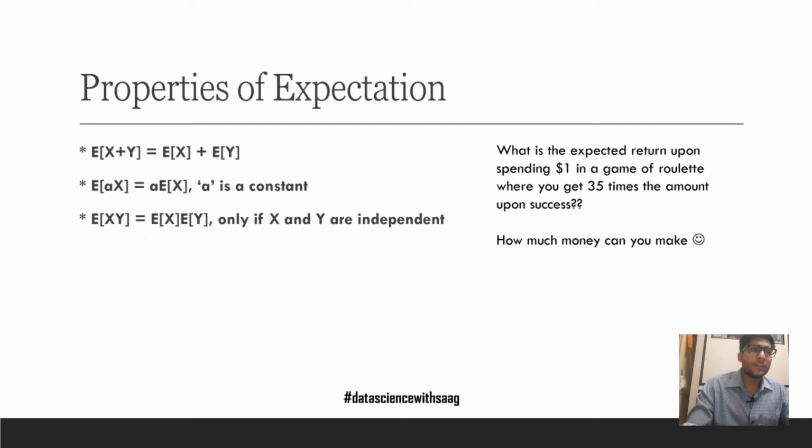Let us proceed further with some more properties of expectation. The expectation of the sum of two random variables is expectation of x plus expectation of y. Expectation of a constant multiplied to a random variable is the constant multiplied by expectation of x. Expectation of xy would be equal to expectation of x multiplied by expectation of y only if x and y are independent. Now, let us go through a problem.